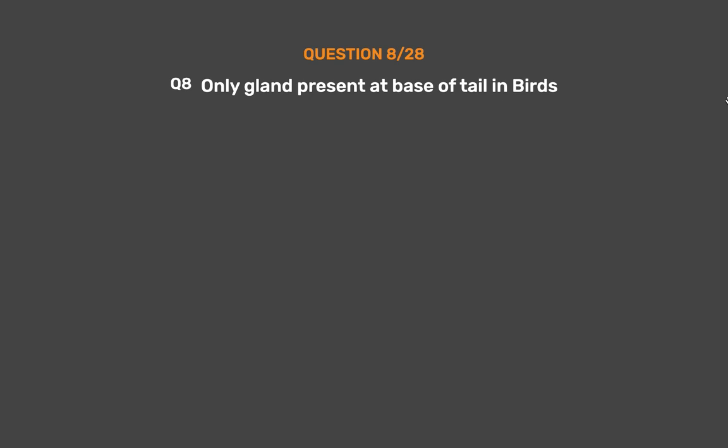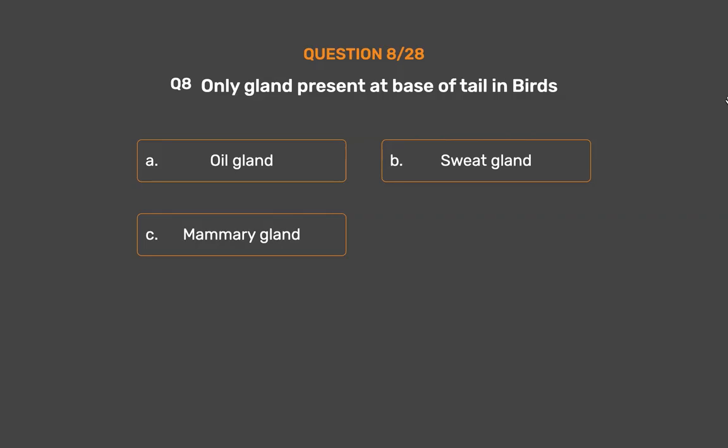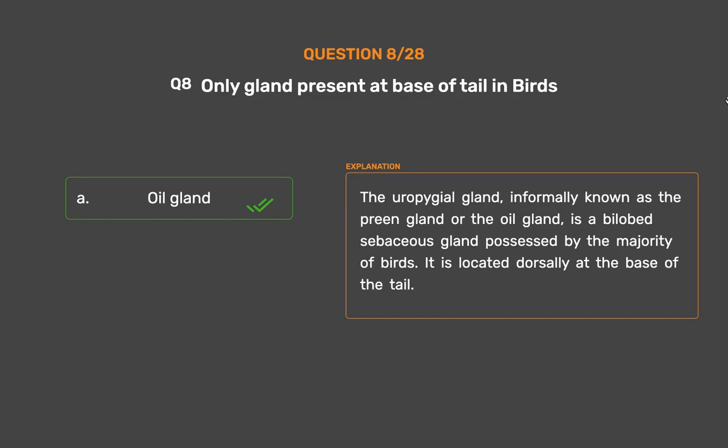Question number 8. The only gland present at the base of the tail in birds: option A, oil gland; option B, sweat gland; option C, mammary gland; option D, salivary gland. The correct answer is option A, oil gland. The uropygial gland, informally known as the preen gland or the oil gland, is a bilobed sebaceous gland possessed by the majority of birds. It is located dorsally at the base of the tail.